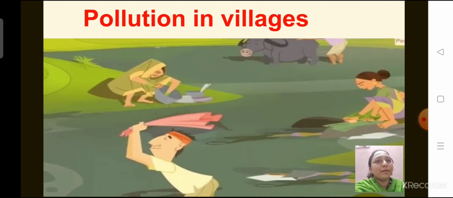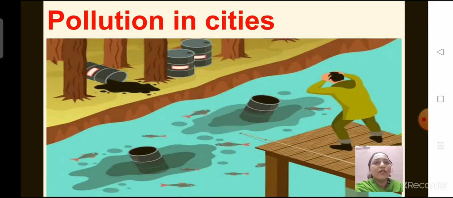But people have to be careful about the water they drink, right? The water in seas, rivers or lakes often gets polluted because the waste is thrown in them. Okay? So water in open wells can easily get polluted, right? And if the water is not cleaned before drinking, it can cause diseases, okay, such as dysentery and diarrhea. Okay? Yes. Now let's understand pollution in cities.